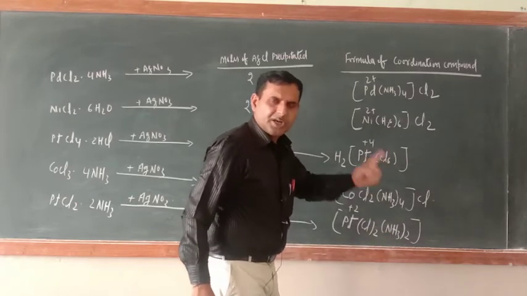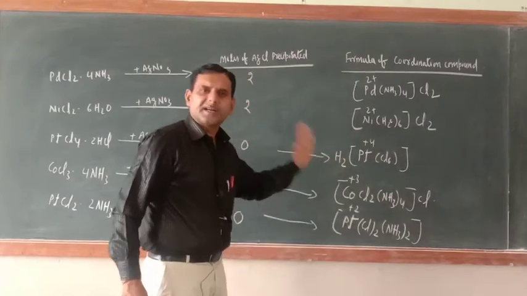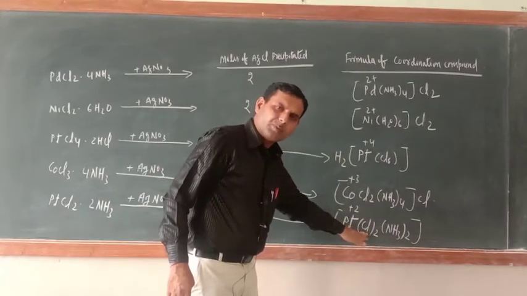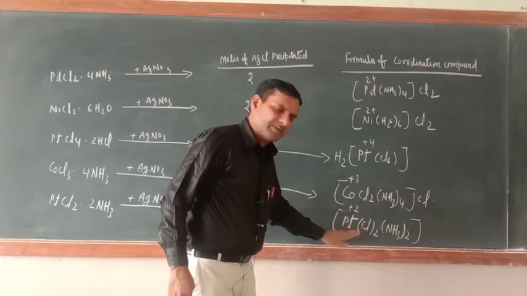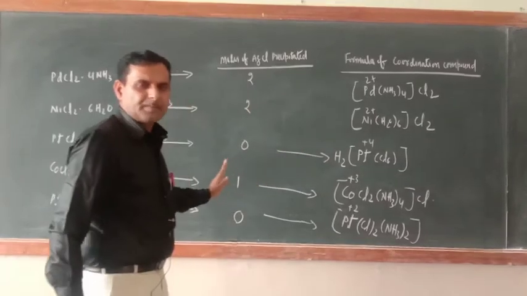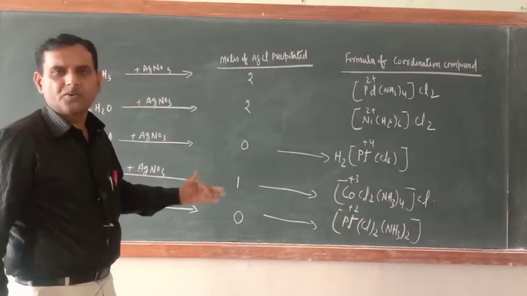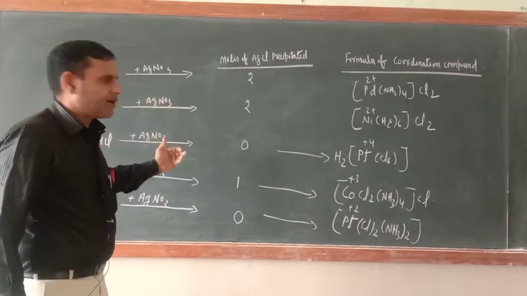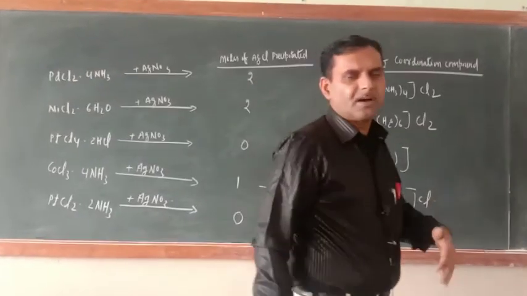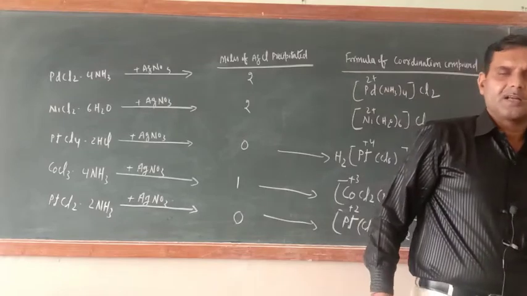Remember, neutral ligand only fulfill the secondary valency. So here negatively charged ligand, it fulfill its primary as well as secondary valency. Then only platinum will be +2. So I hope that this experiment has strengthened your coordination chemistry knowledge, and such type of things very easily you can solve if they come in the question paper.